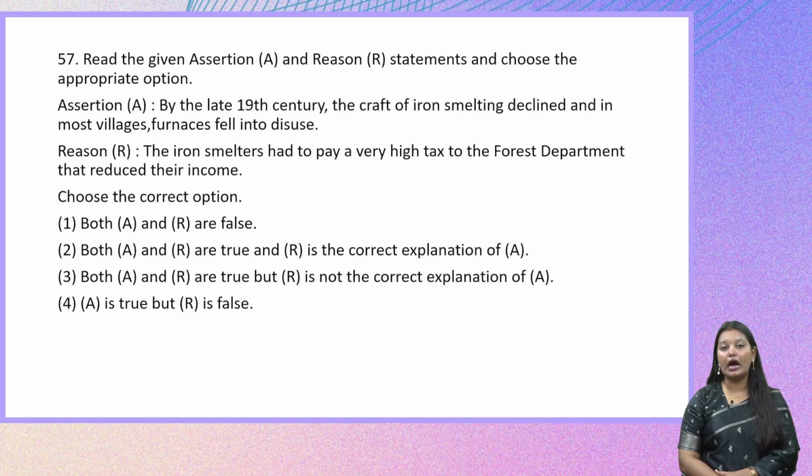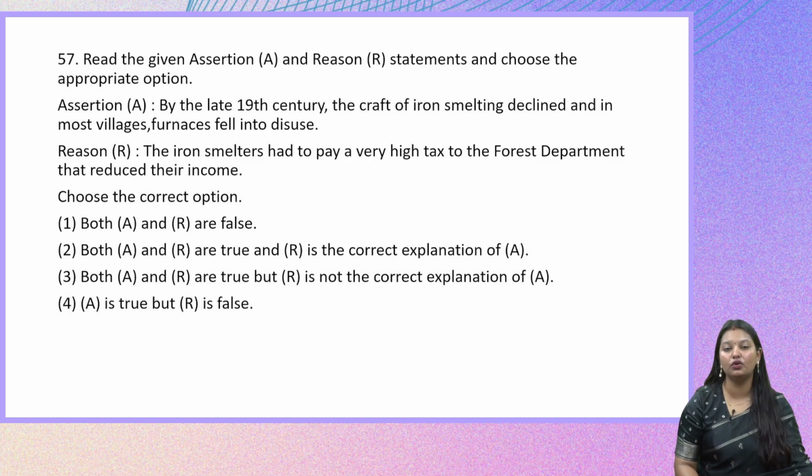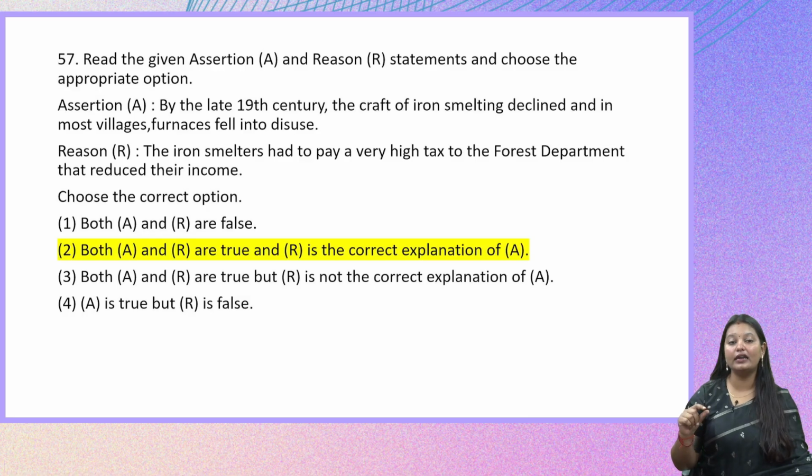Both A and R are false. Both A and R are true and R is the correct explanation of A. Both A and R are true but R is not the correct explanation of A. And option 4, A is true but R is false. So if you look at both of these statements, both the statements are correct and R is the correct explanation of A. So the craft of iron smelting had reduced.